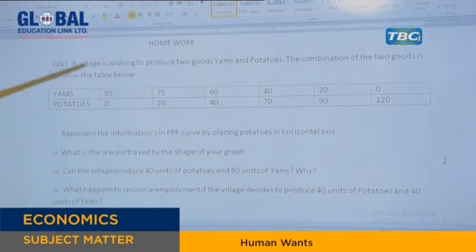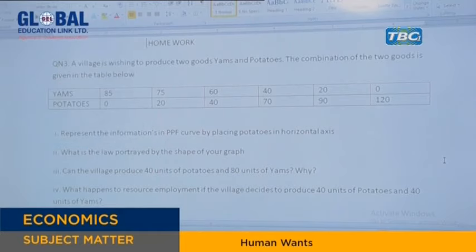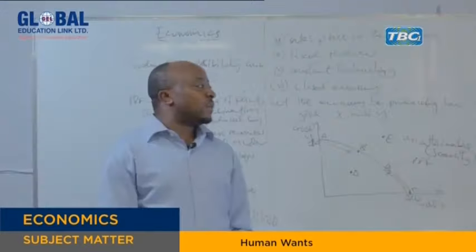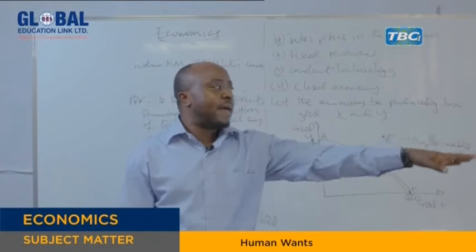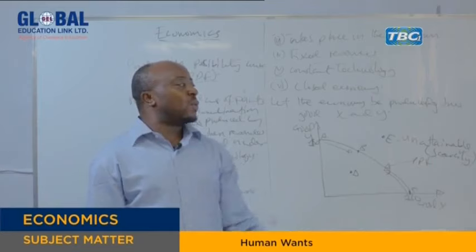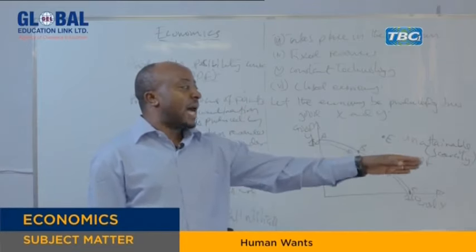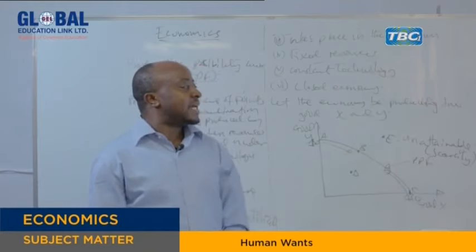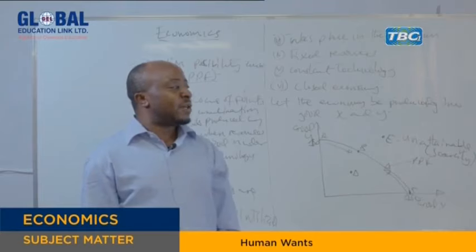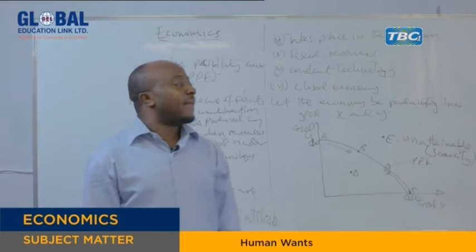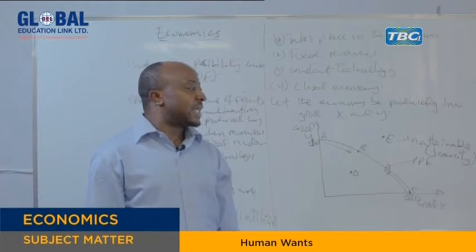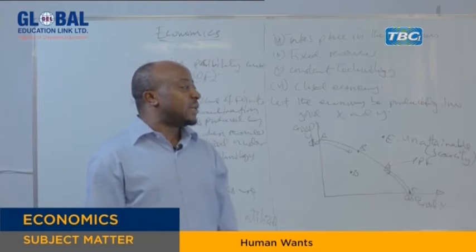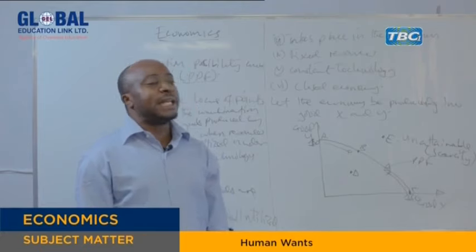A village is wishing to produce two goods, yams and potatoes. The combination of the two goods is given in the table below. For yams, we have 85 units, 75 units, 60 units, 40 units, 20 units, then 0 units. For potatoes, we have 0 units, 20 units, 40 units, 70 units, 90 units, and 120 units.